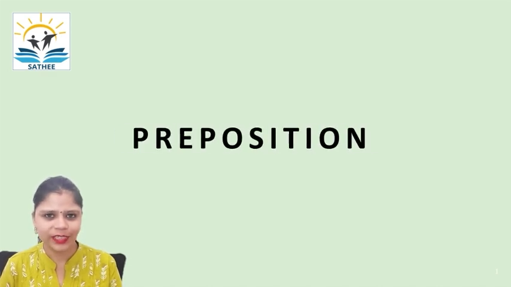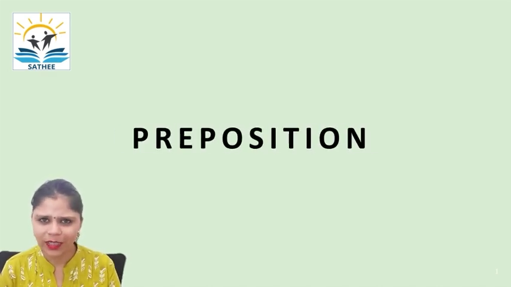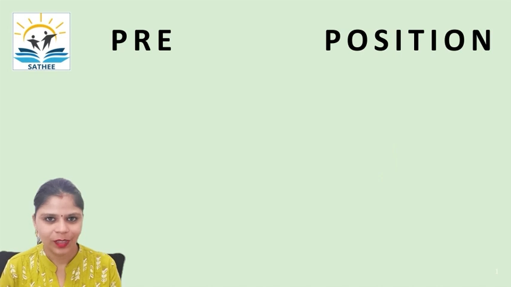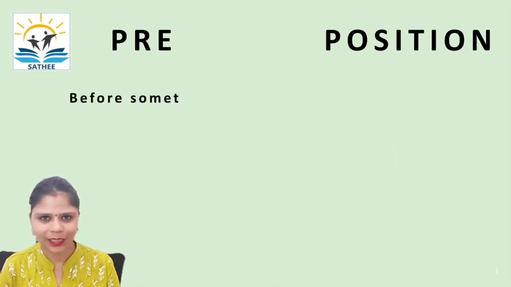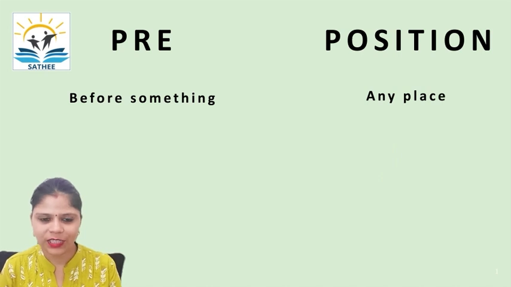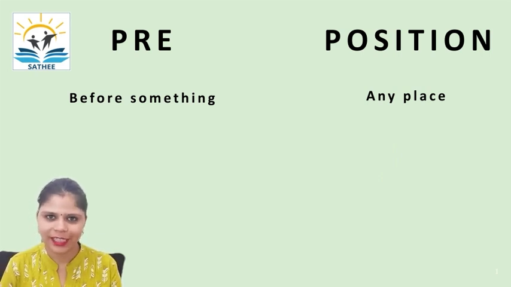Now if we look at this word carefully, it can be divided into two parts. One is pre and other is position. Pre means before something and position means any place. So, a preposition is generally used before the place of which it is describing or to which it is indicating.